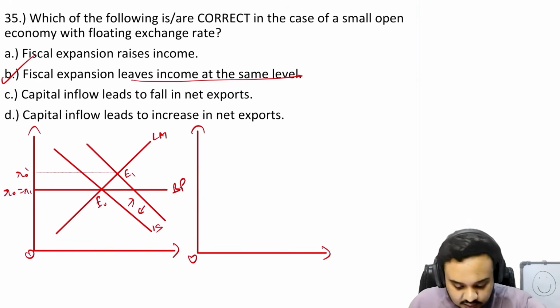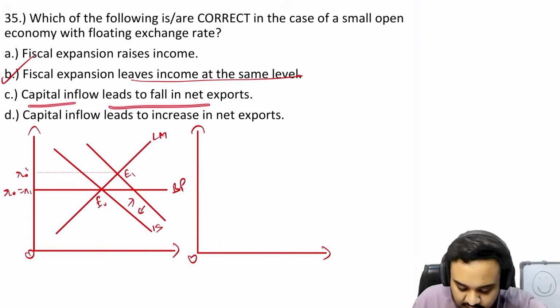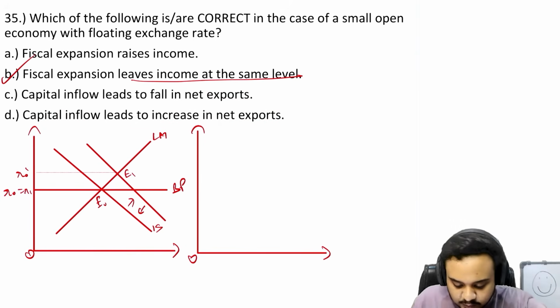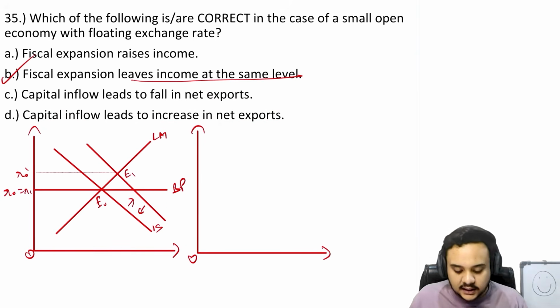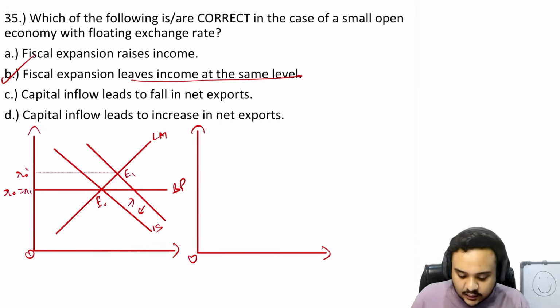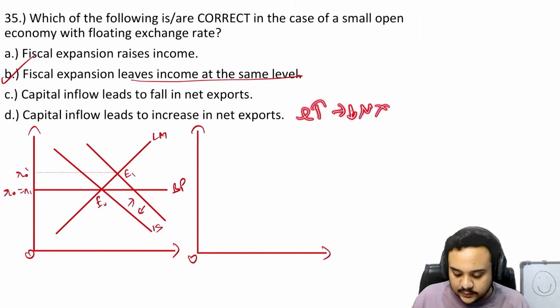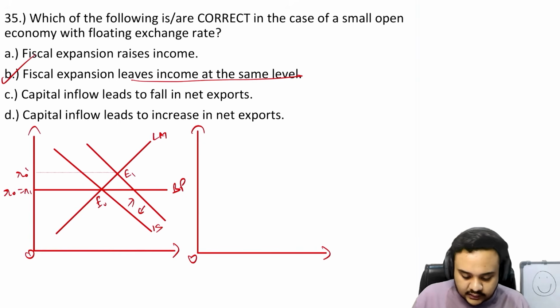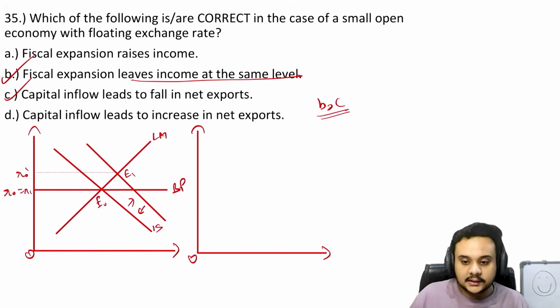All right, so then: capital inflows lead to fall in net exports, and capital inflows lead to increase in net exports. Only one of them can be right because these are contradictory statements. As we already saw, when there are infinitely large capital inflows, the domestic currency appreciates, and that leads to a fall in net exports and a fall in income. So we don't need a graph for this one, it is just going to be C. So this is going to be your answer.